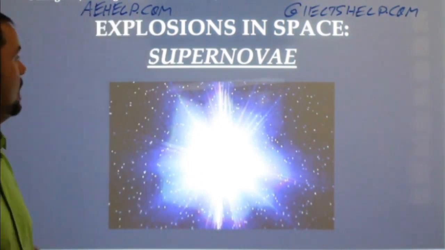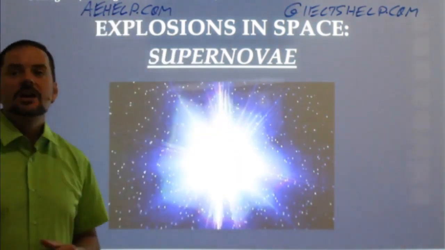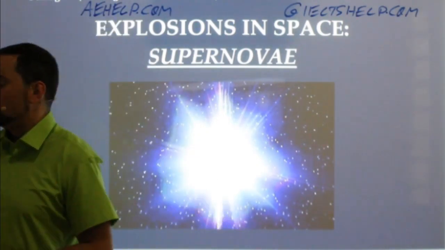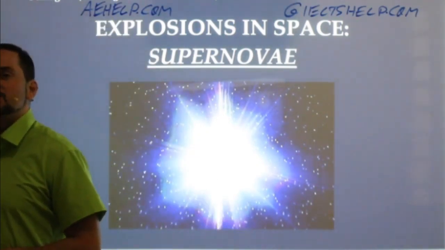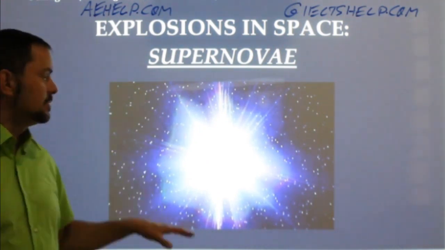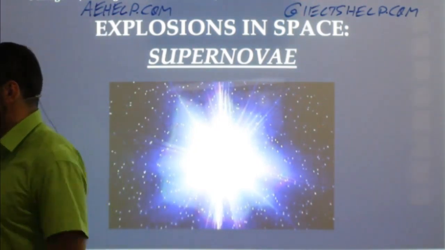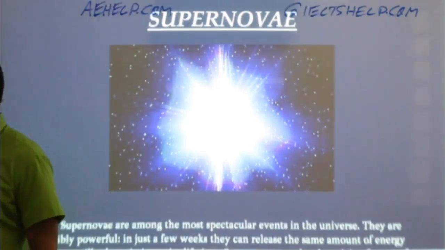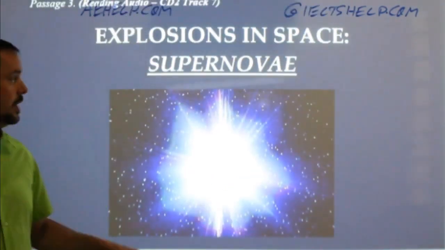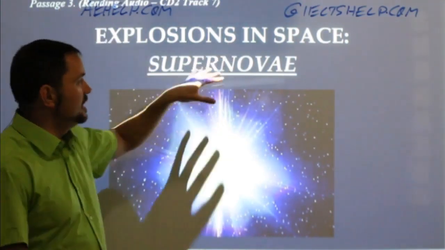All right, so explosions in space, supernovae, yes, exploding star. I'm just being a smart guy. It could be also exploding stars, right? There's 2 types of supernovae, Adam. So it could be an exploding star or exploding stars. All right. So I'm looking here at this picture. I'm looking at the title, Explosions in Space, Supernovae.